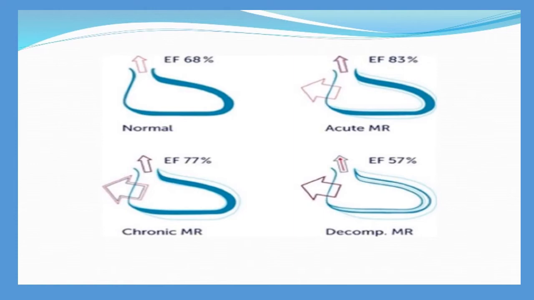In normal, the ejection fraction is 68%, and in acute mitral regurgitation, the ejection fraction will be 83%, and in chronic mitral regurgitation, the ejection fraction will be 77%, and in decompensated mitral regurgitation, the ejection fraction will be 57%.